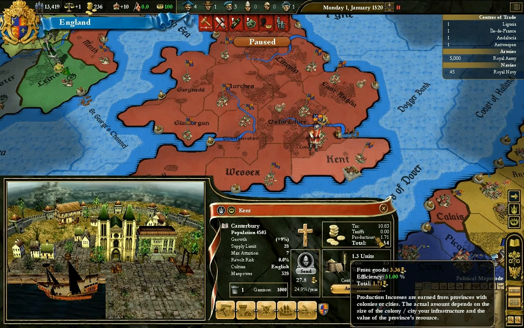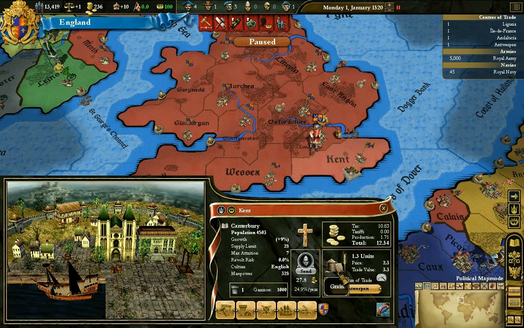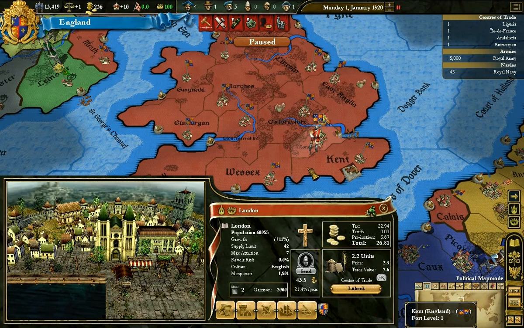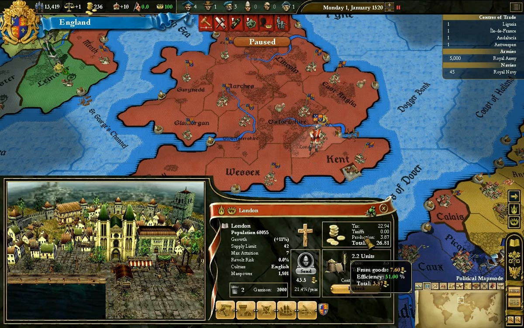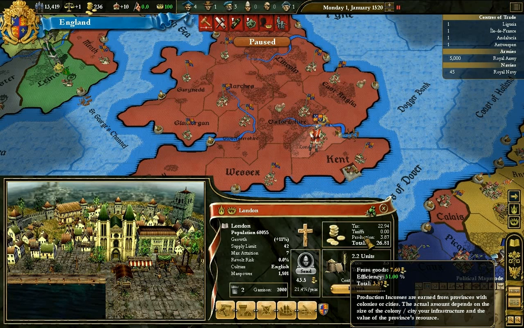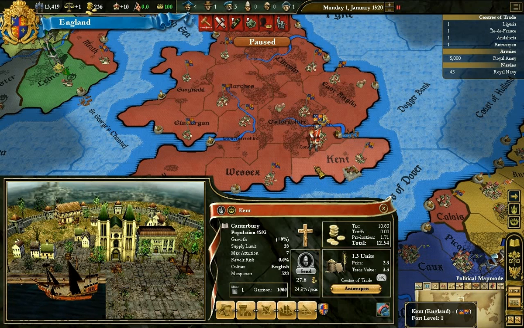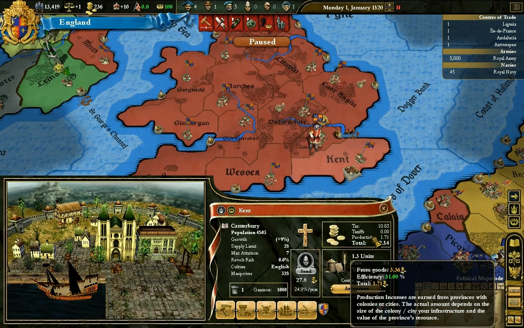Okay. Production. Production is basically created by these goods that we have in each province. Each province produces one good. Now, London and Kent both produce grain, but you notice they produce different amounts of production. And we can figure out why that is. So, in London, it says 7.6 gold from goods with 51%. That's our production efficiency, so our total is 3.87. In Kent, though, the production is only 3.36, and that gets cut down to 1.71.